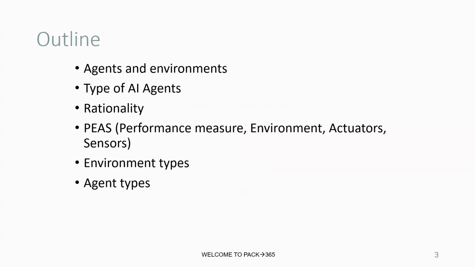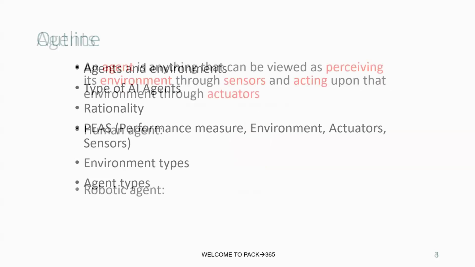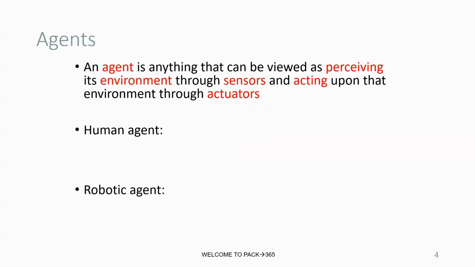Now, in this section, we discuss agents and environments, types of agents, rationality, and PEAS, that is, performance measure, environment, actuators, sensors, right? Environment types, agent types. Okay. So, an agent is anything that can be viewed as perceiving its environment through sensors and acting upon that environment through actuators, right? Let us discuss agents in depth.